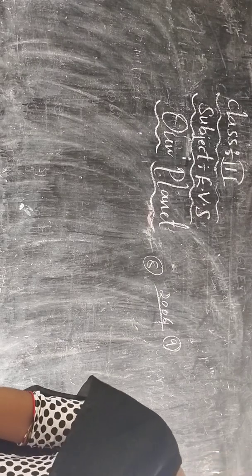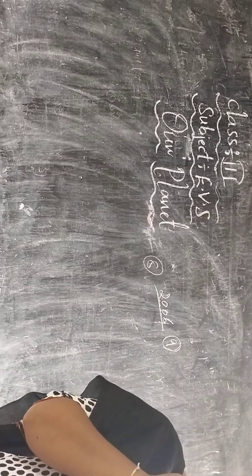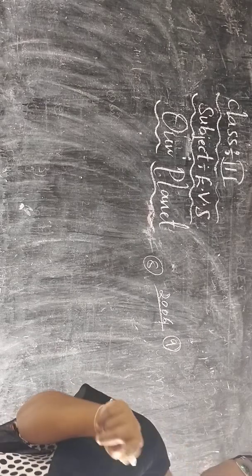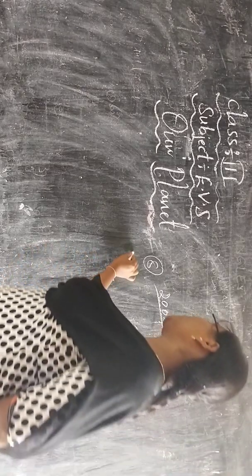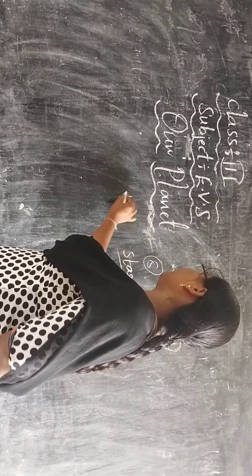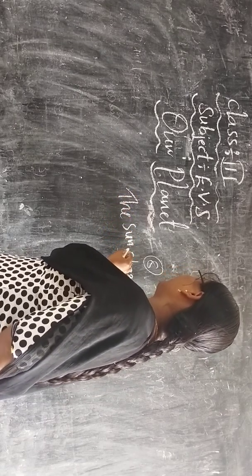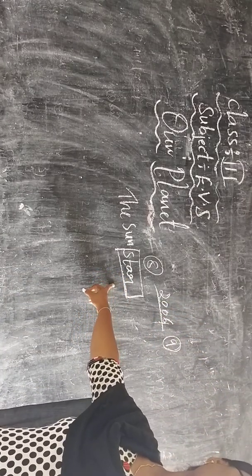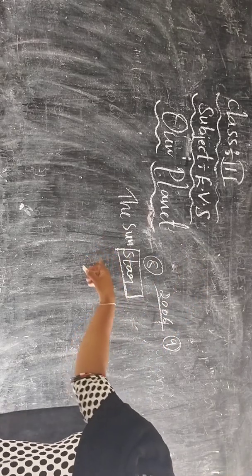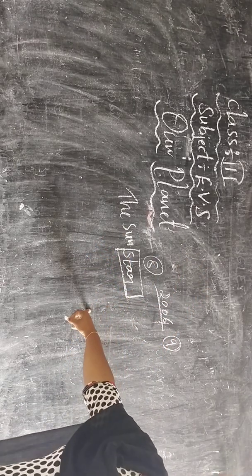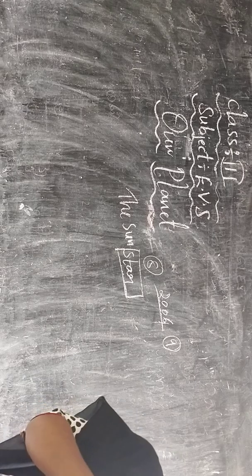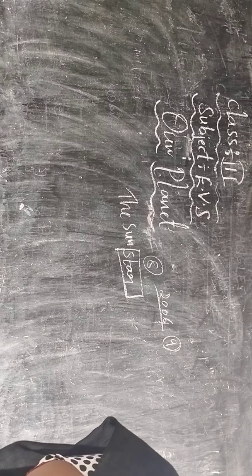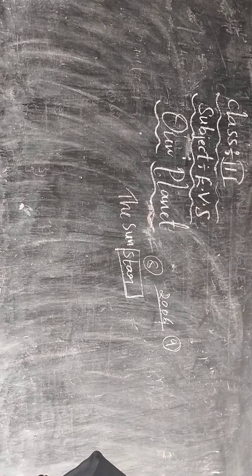Mars, Venus and Mercury are smaller, and there are also many other minor planets. What is the Sun? Is the Sun a star or a planet? The Sun is a star, not a planet, around which the Earth and other planets revolve. We can say that the Sun is the head of our solar system.